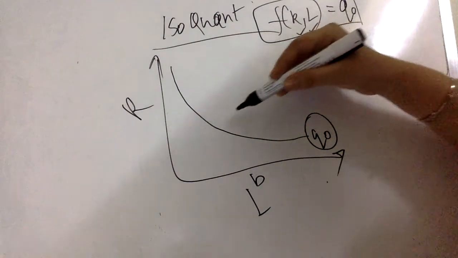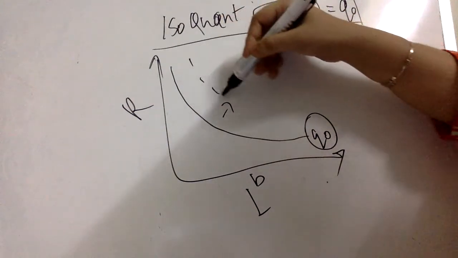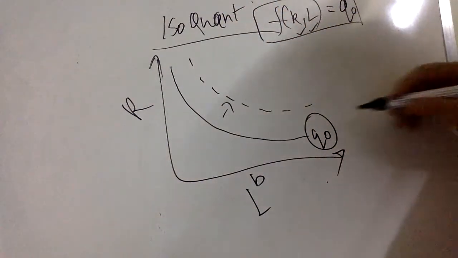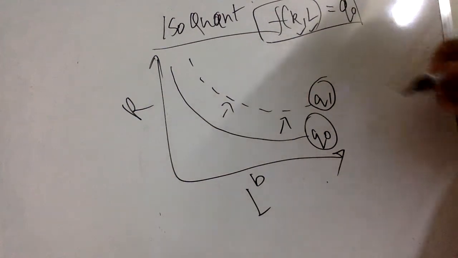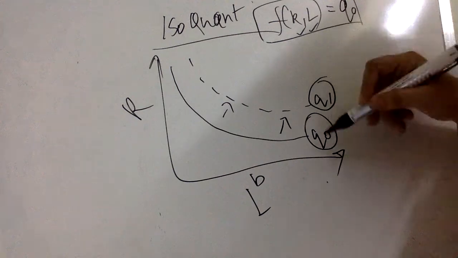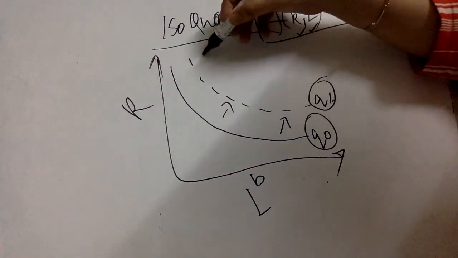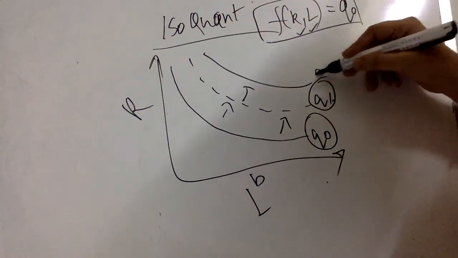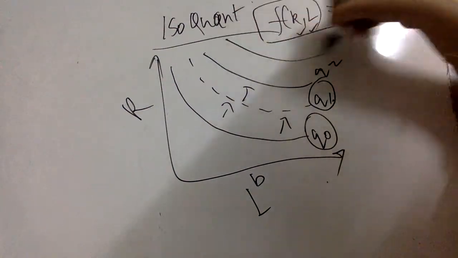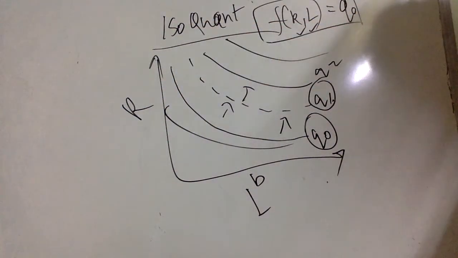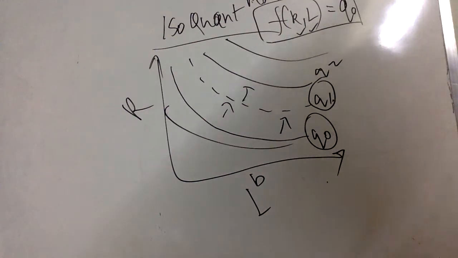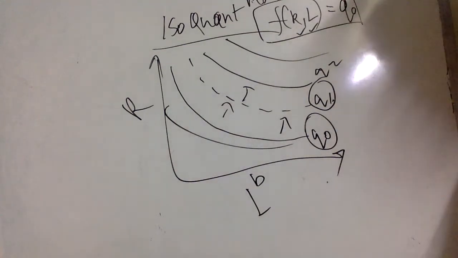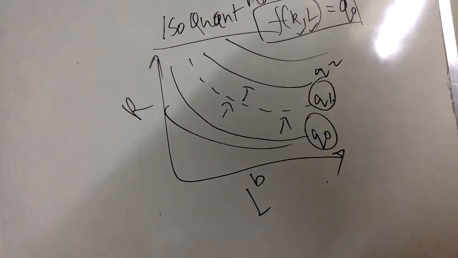Now if I increase the units of capital and labor, that means both are increased, the output also increases to another level, which is a higher level of output here. That's how we understand these are different levels of isoquant. Now if I keep on plotting such isoquants, this is some other level of output. So when I have a set of isoquants, this is called an isoquant map. A related concept to the isoquant is the rate of technical substitution.